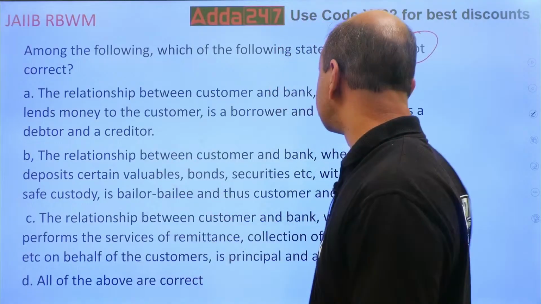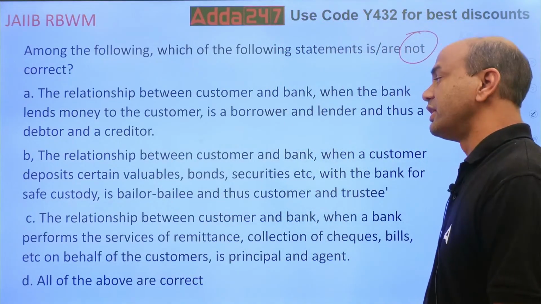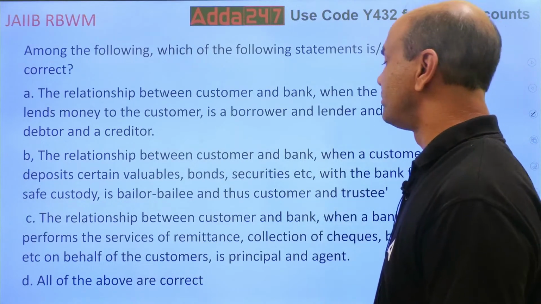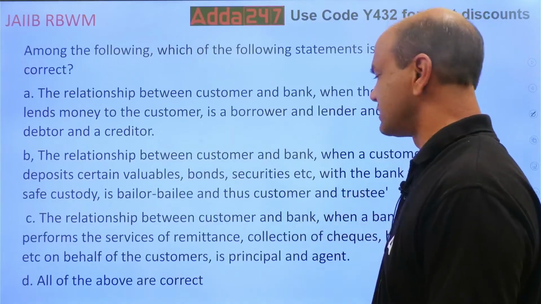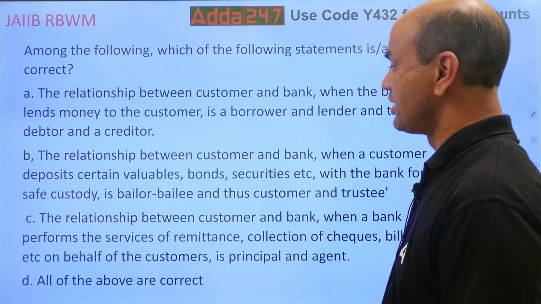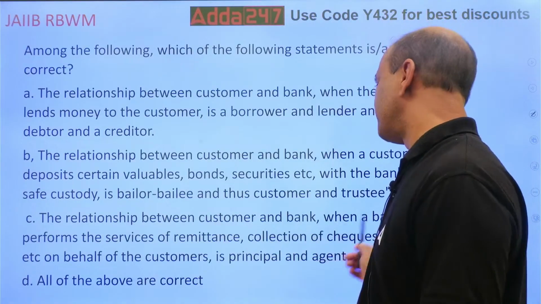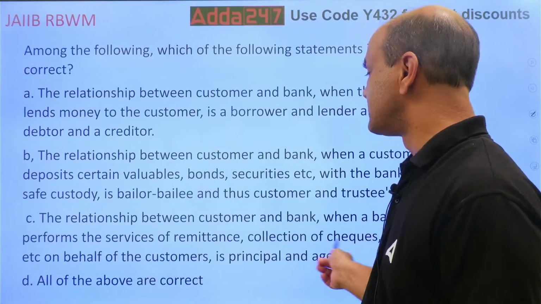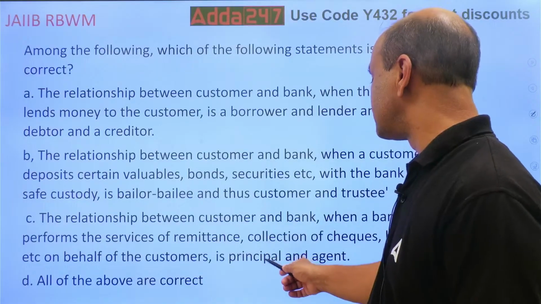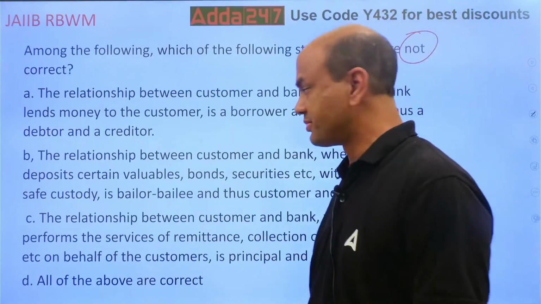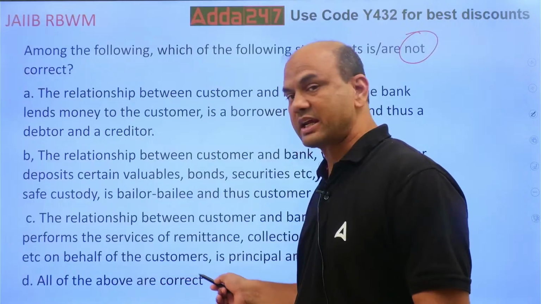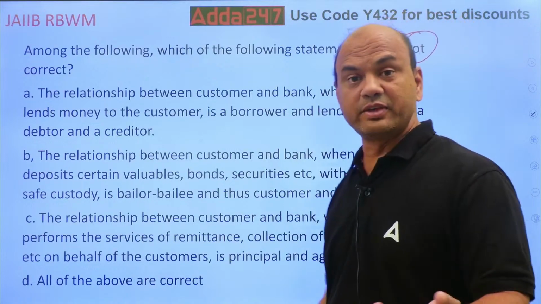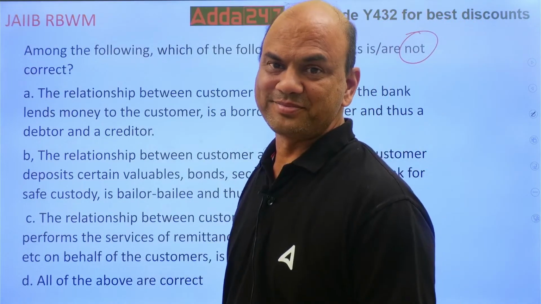The relationship between the customer and the bank when the customer deposits certain valuables, bonds, securities with the bank for safe custody is that of bailor-bailee, and thus the customer and the trustee. The relationship between the customer and the bank when the bank performs the services of remittances, collections of checks, bills on behalf of the customer is that of principal and agent. And all of the above are correct. You want incorrect. Let's see one by one. What is the answer? Let me see.